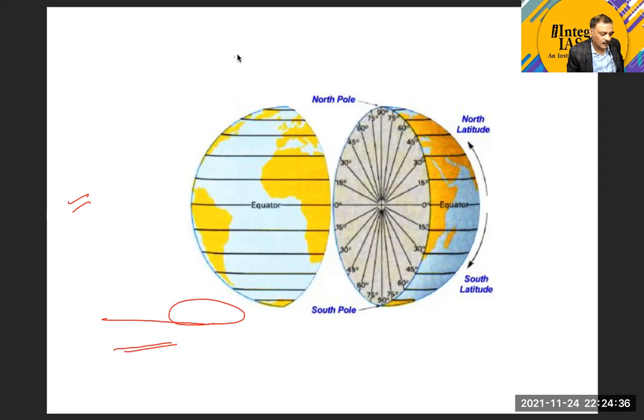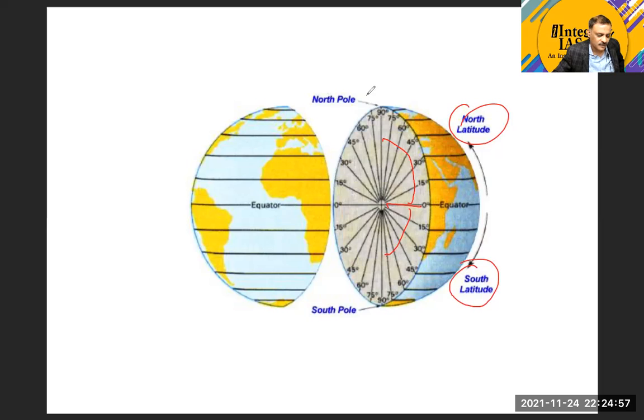Okay, now in the same way, we have an idea, so you can take this way also to understand the idea of a latitude. This is the equator, and you can keep on making the angle from the equator to the northern side and the southern side, and you can find the latitude. So northern latitude and southern latitude. If you go up to 90 degrees north, it is called the North Pole. And if you go to 90 degrees south, it is called the South Pole.